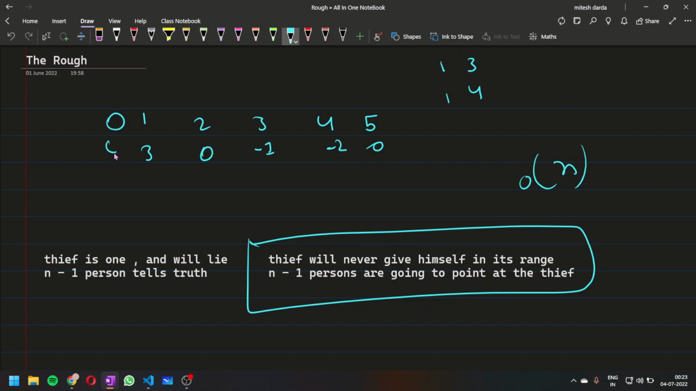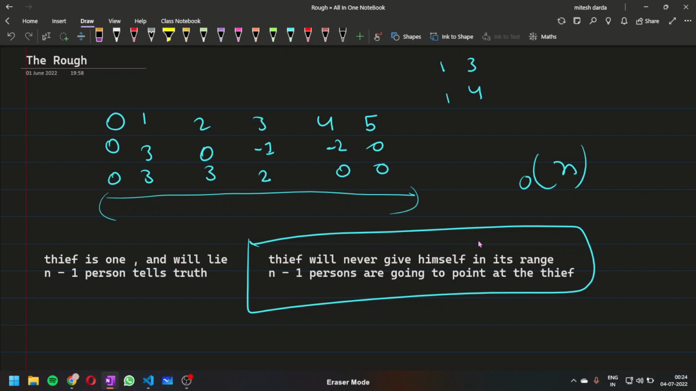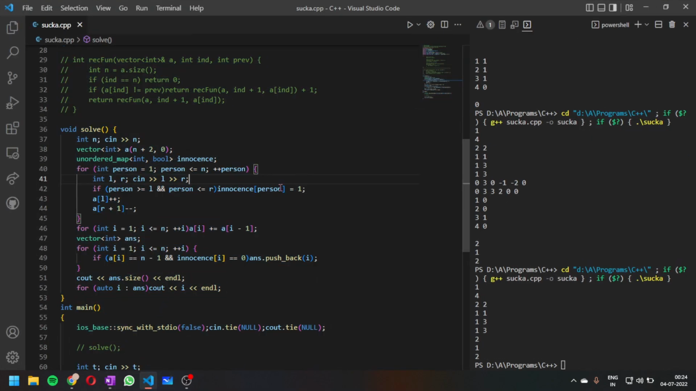Okay, now if we take the prefix sum, it will become 0 3 3, and if we subtract this value as well, this is going to become 2 0 0. So this is the array that we desire, and we can just iterate through this array. We can also keep track of whether the person is pointing to himself or not. And similarly we are going to solve this sum. So let's look at the code for this sum.